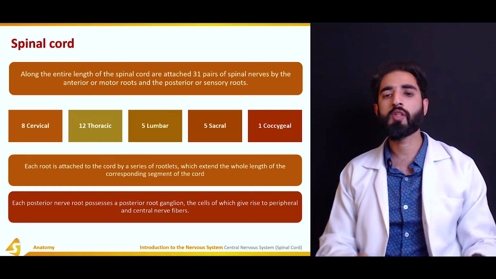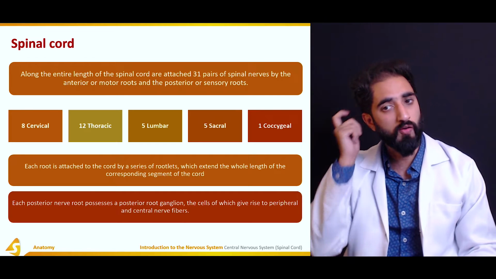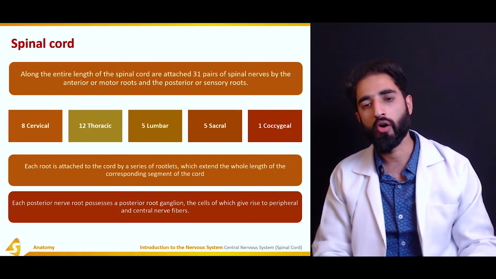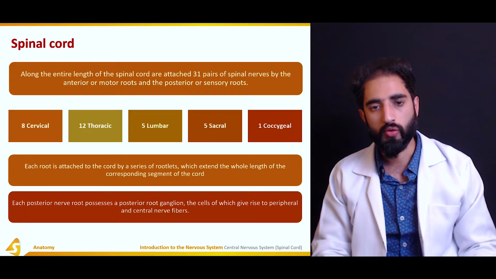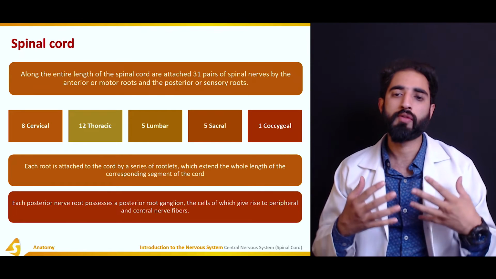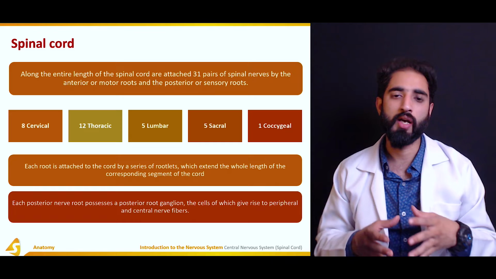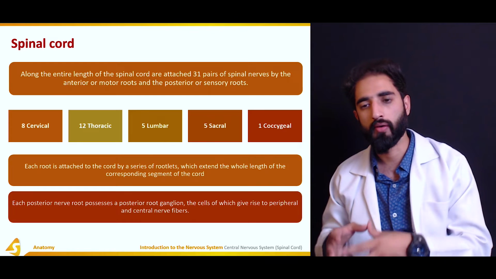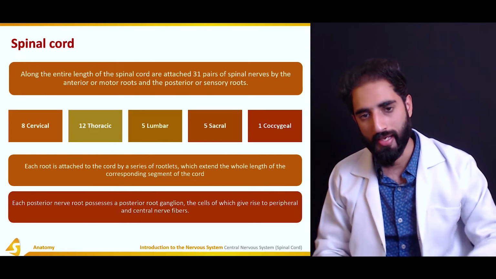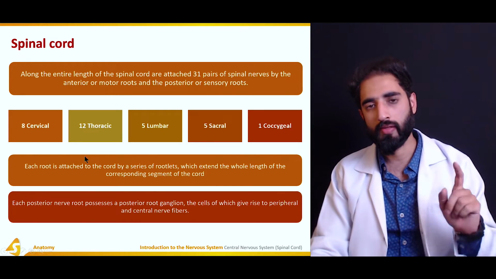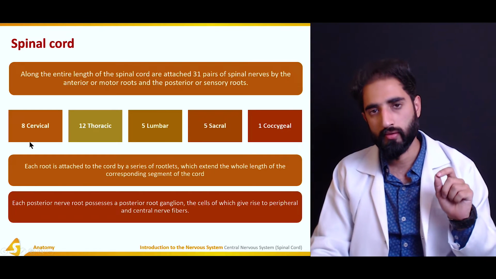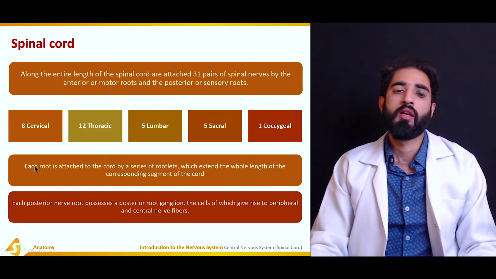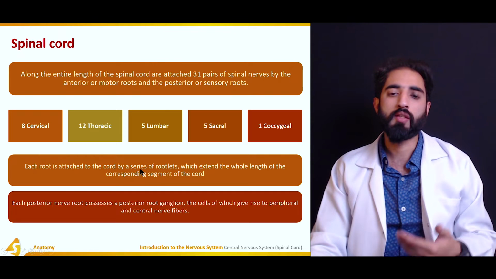Now, along the entire length of the spinal cord are attached 31 pairs of spinal nerves by the anterior or motor roots and the posterior or sensory roots. So we have a total of 31 pairs of spinal nerves: 8 cervical, 12 thoracic, 5 lumbar, 5 sacral, and 1 coccygeal. An important thing to remember is that there are 7 cervical vertebrae but 8 cervical spinal nerves. Each root is attached to the cord by a series of rootlets.